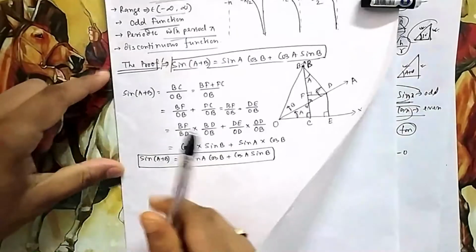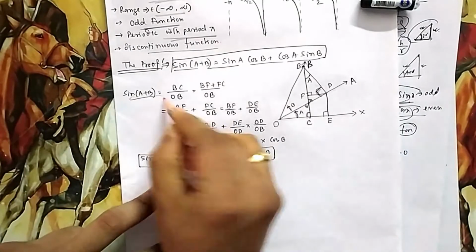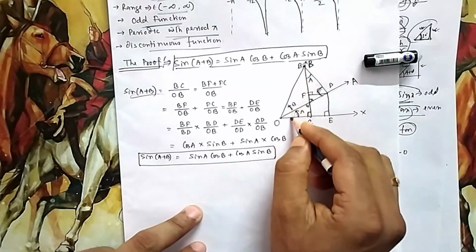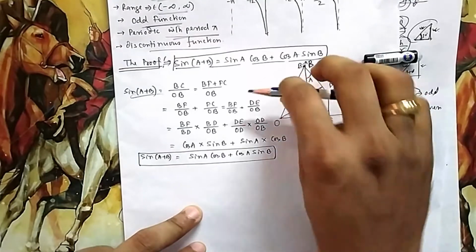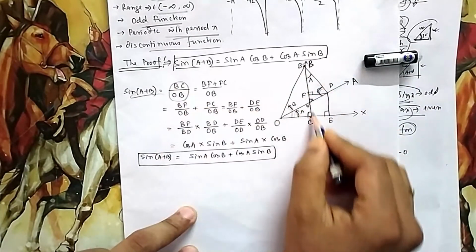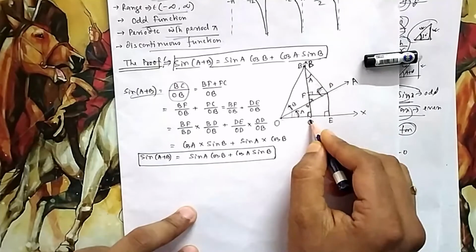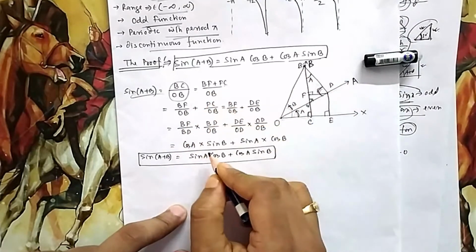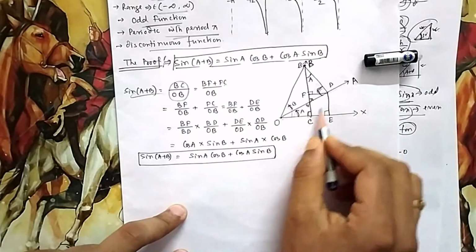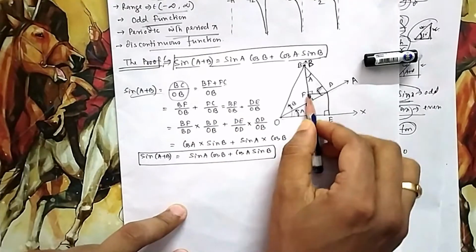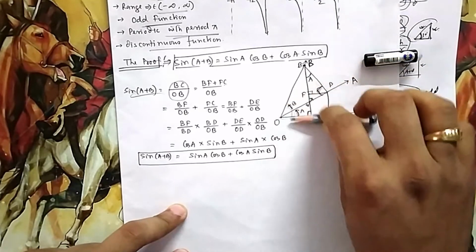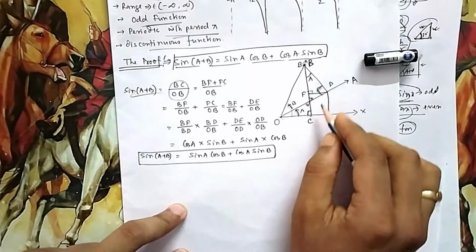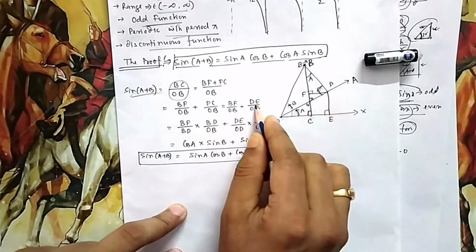Okay, now if you need to find sin A plus B, what is sin A plus B? A plus B is this angle. What will be sin A plus B? You take this right angle triangle including this angle. So this is always height by hypotenuse, so BC by OB. Now BC can be written as BF plus FC by OB, so BF by OB plus FC by OB. You can write this FC and this DE are same because these two are parallel lines, both are perpendicular, and you have these two also parallel. This is also perpendicular, this is also perpendicular line. So these two are same. So again DE by OB.